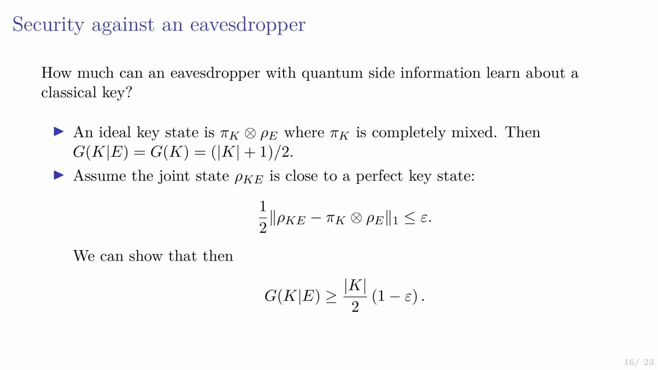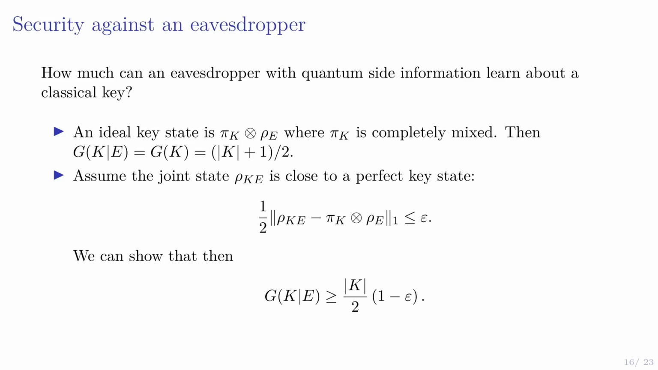One other thing we can do is obtain some notion of security against an eavesdropper. So in this case, instead of X, we have a system K, which describes our key. And an ideal key is pi_K tensor rho_E, where E is the system held by the eavesdropper, and pi_K is completely mixed. This is ideal because if the eavesdropper has E, and it's in this tensor product state, they have actually learned nothing about the key, and they have to just guess randomly. And so in this case, the size of the key plus 1 over 2 gives you the conditional guesswork.